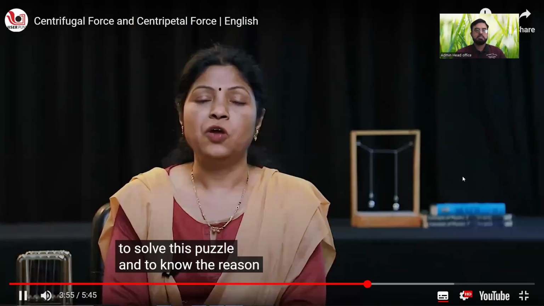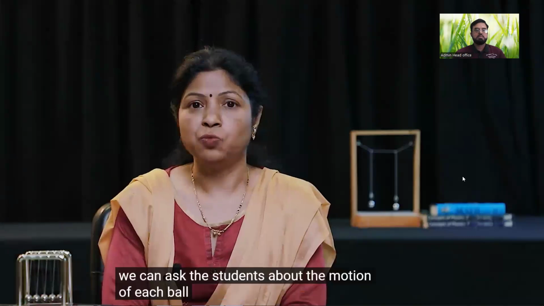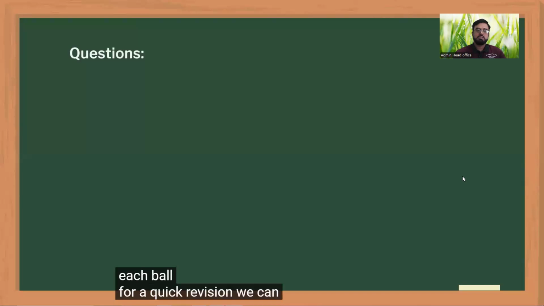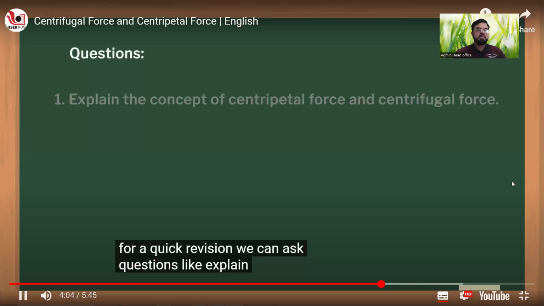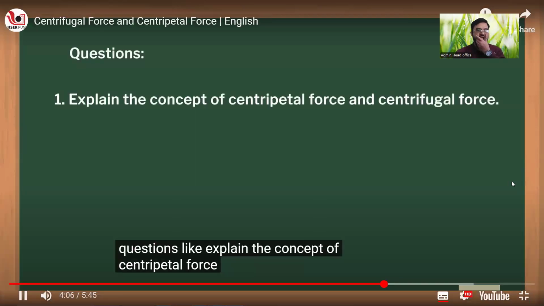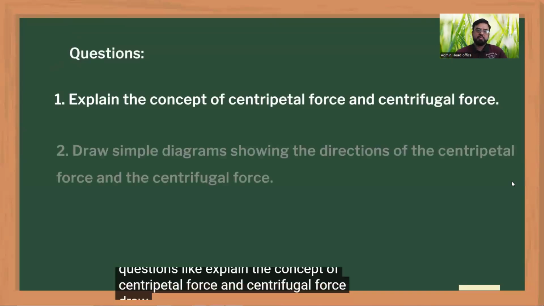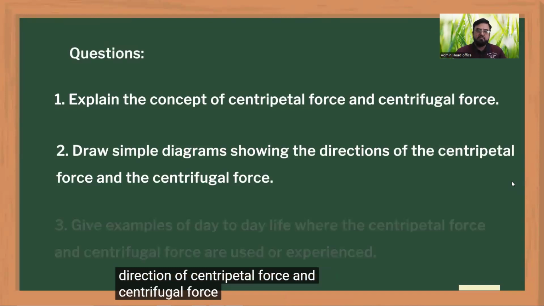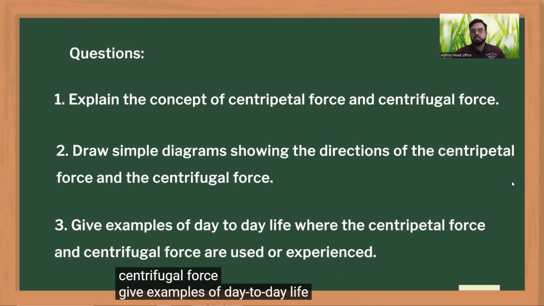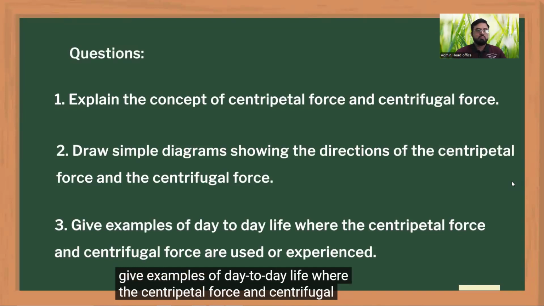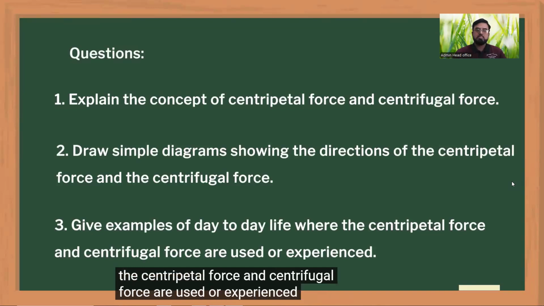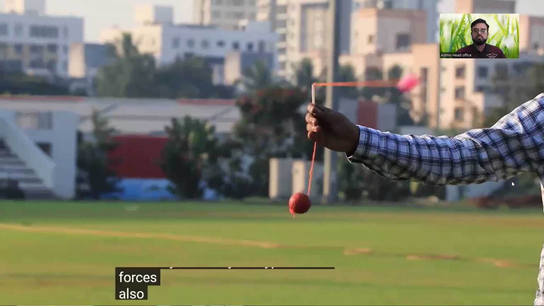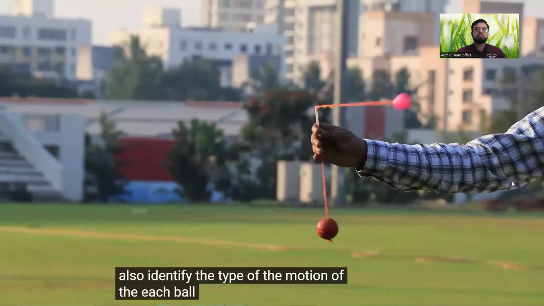We can ask the students about the motion of each ball and the forces acting on each ball. For a quick revision, we can ask questions like, explain the concept of centripetal force and centrifugal force. Draw simple diagrams showing the direction of centripetal force and centrifugal force. Give examples of day-to-day life where the centripetal force and centrifugal force are used or experienced. In activity C, identify the types of the forces. Also, identify the type of the motion of each ball.